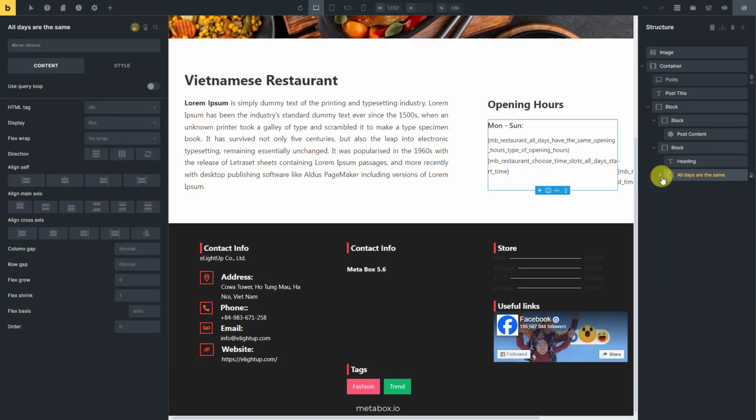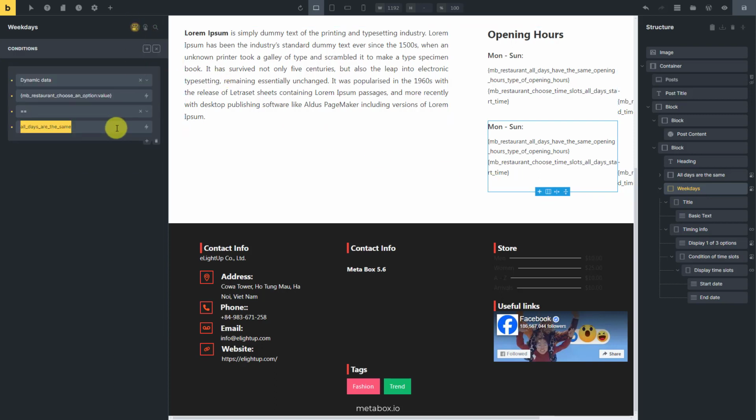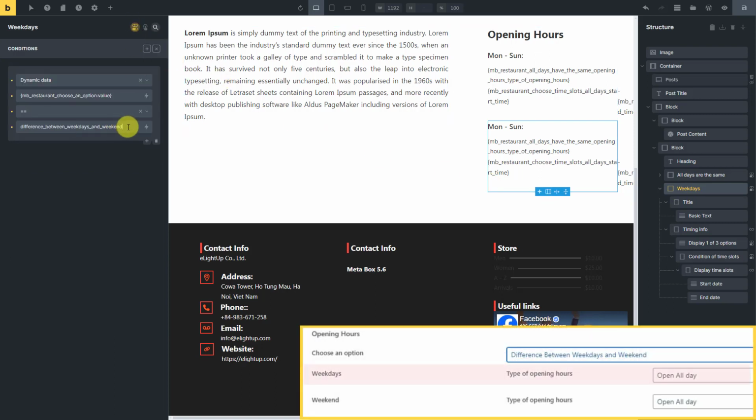For the second case that there are different opening times between weekdays and weekends, instead of adding new elements to display data, I'll duplicate this one. It helps saving time a lot since the logic to display information is exactly the same. This one will be used to display the timing information of the weekdays. Then the condition should be changed to the second option. It means that this weekdays section displays only when the second option in the field is chosen.